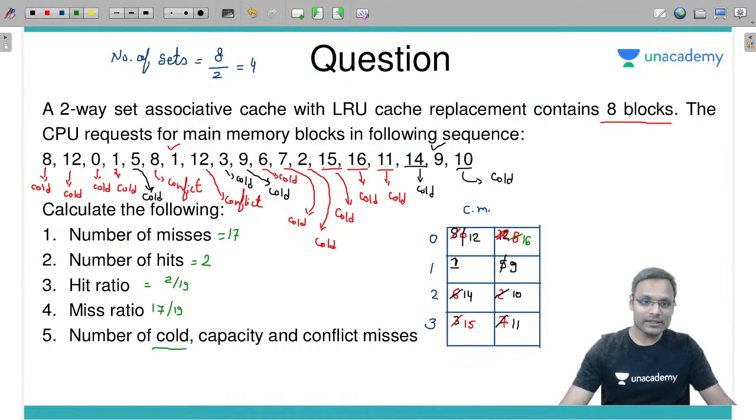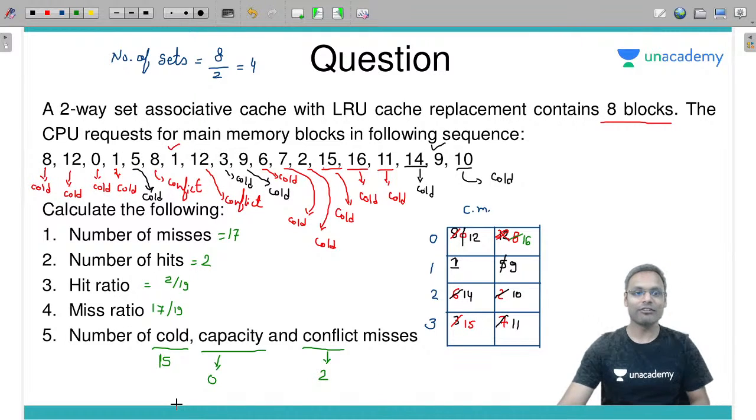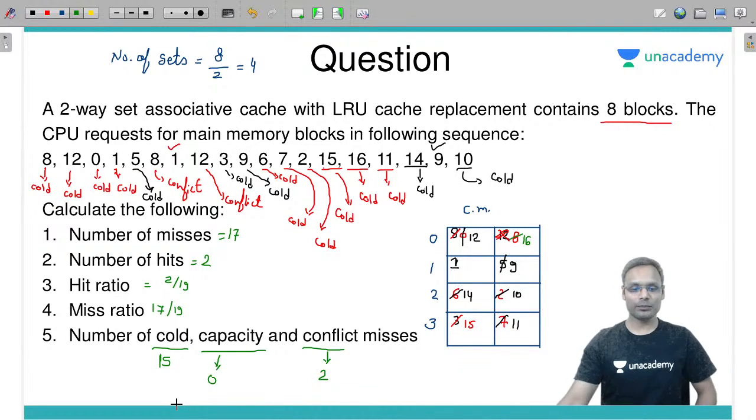How many cold misses can you calculate? 1 2 3 4 5 6 7 8 9 10 11 12 13 14 and 15 cold misses. How many capacity misses? No capacity miss, 0. And how many conflict misses? Of course 2: 17 misses, 15 cold misses and 2 conflict misses.